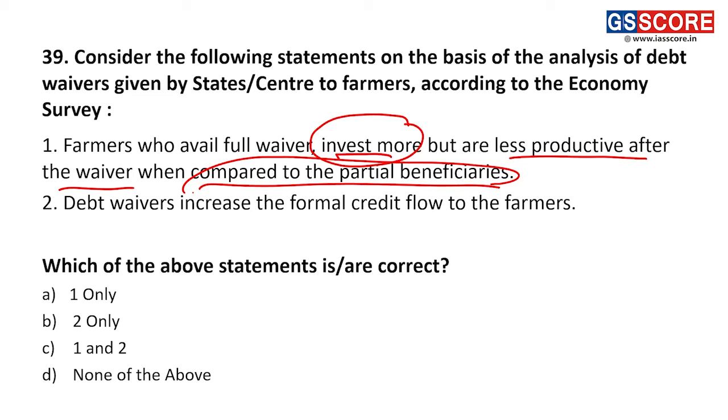Okay, and they are even less productive because they were not interested in production. They have now gone into the category of frauds in many cases. And farmers who receive partial benefit, basically these are the farmers who paid their loans for some time and some portion of their loan is waived off. Means we supported their economic activity. They are very different. So it is all in comparison.